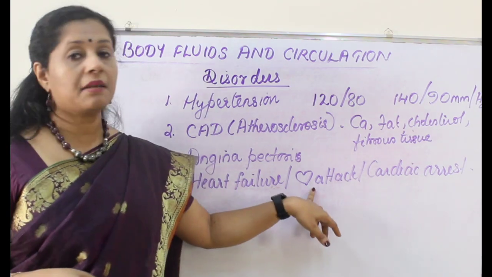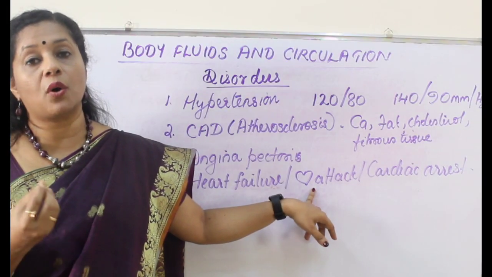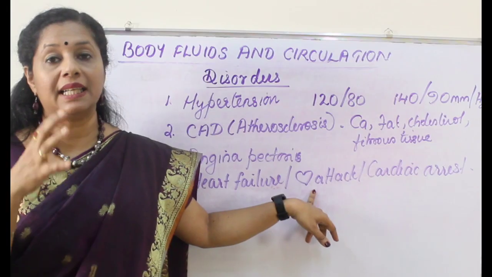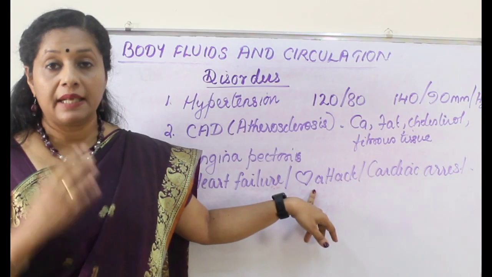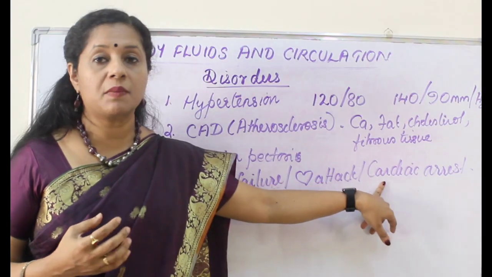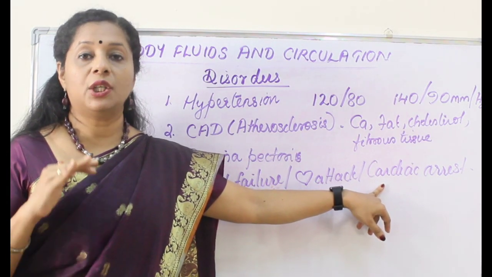Now, heart attack means the heart muscles are damaged because of the lack of oxygen supply to those muscles. You know, muscles need oxygen. If they are not getting, that part of the heart wall will be damaged all of a sudden. That is called a heart attack. Then cardiac arrest means the heart stops beating, absolutely stops beating. That will lead to immediate death.